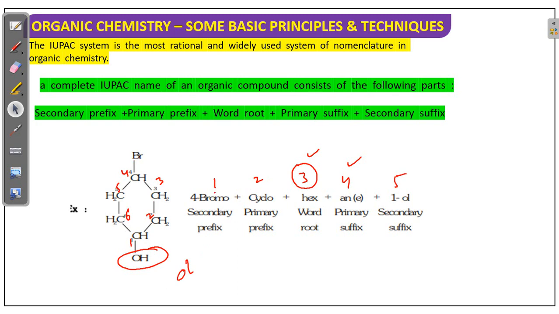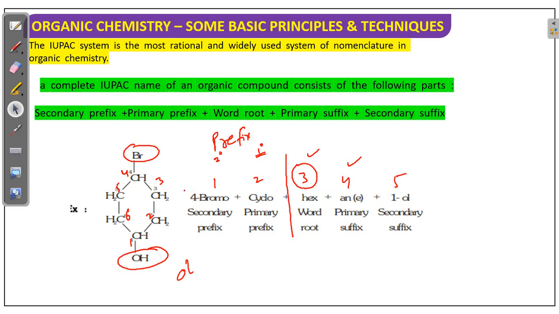Now if you come before the word root, this is the prefix. Here two things are there, the primary prefix and the secondary prefix. The primary prefix tells about cyclo, ring. The secondary prefix is the remaining substituents. Here bromine is there, so bromo, and the position of bromine is the 4th position.